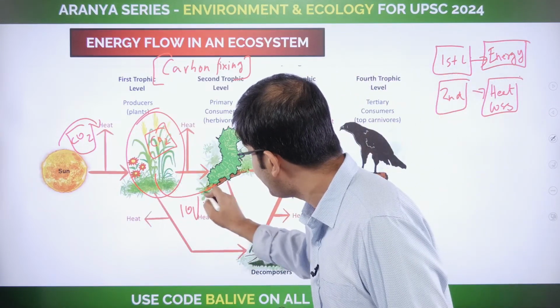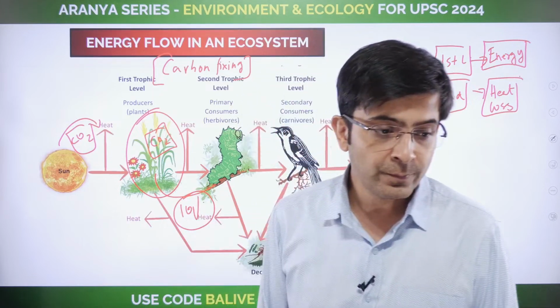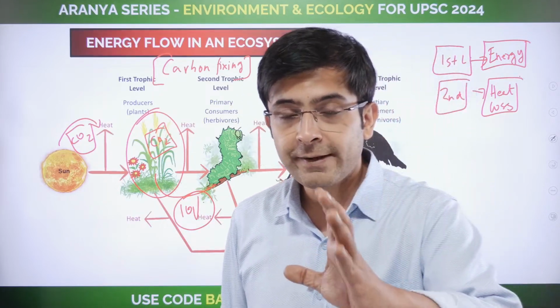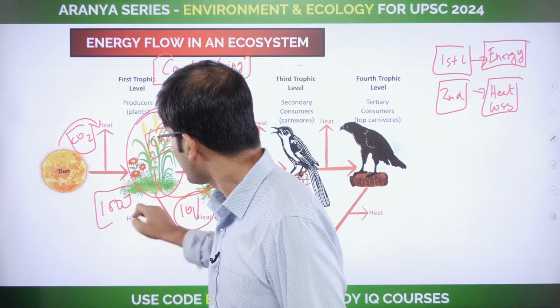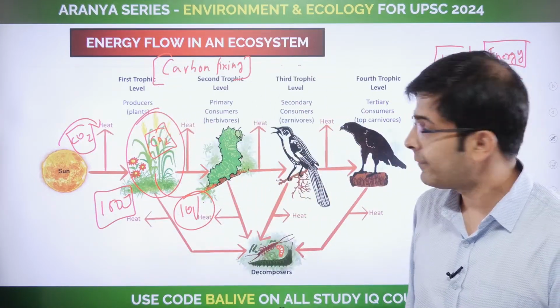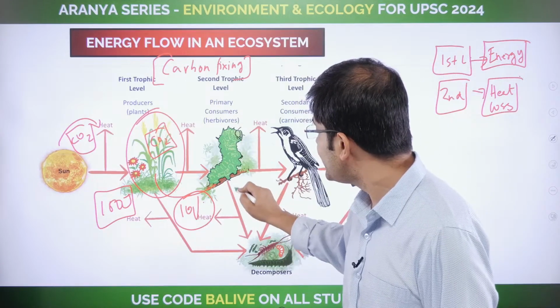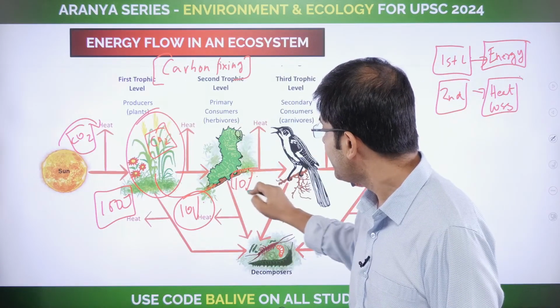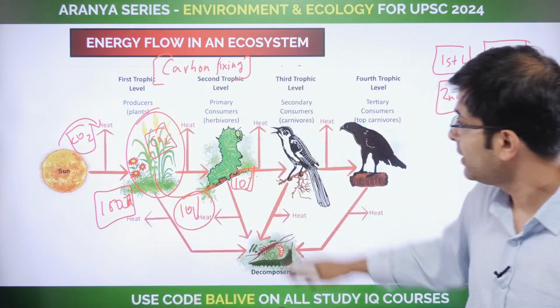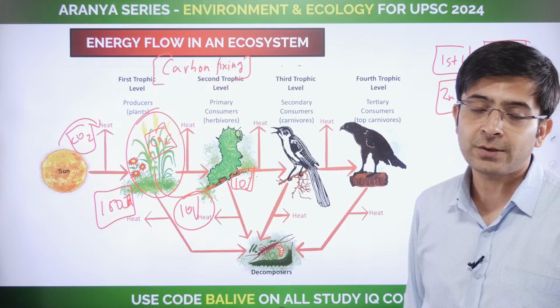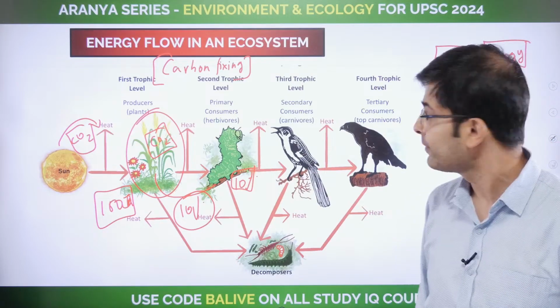Only 10% is carried forward. You must know it by now. So that 10%, eventually what happens? Say if you have 100 joules of energy here in the autotroph, the primary consumer gets only 10% of it, which means only 10 joules.